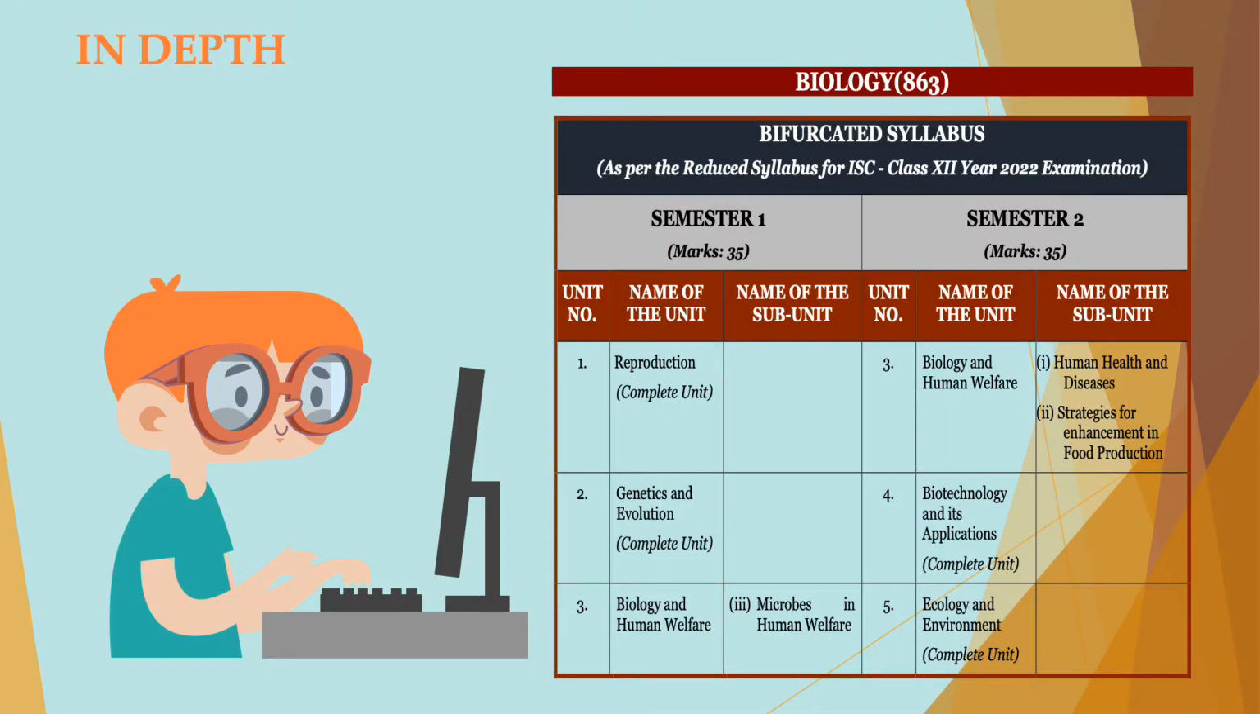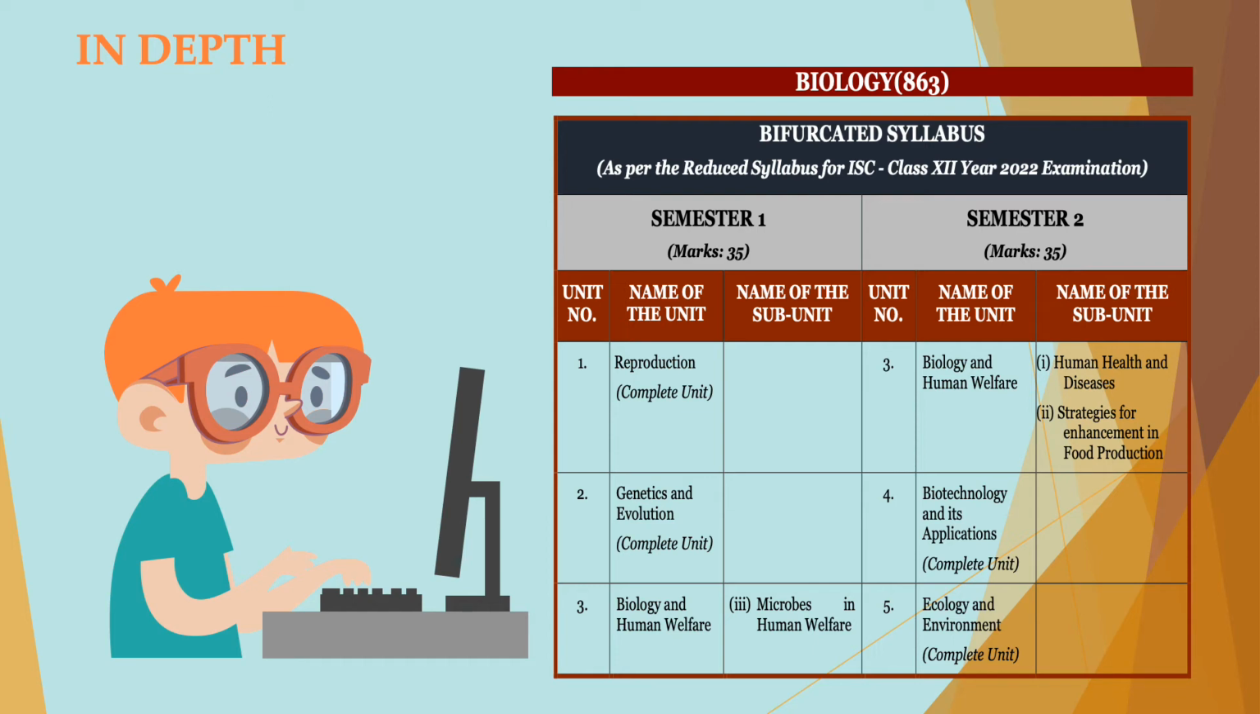Now, specifically, when we talk about biology, this is your bifurcated syllabus of term 1 and term 2. As you can see here, term 1 is 35 marks, term 2 is 35 marks, total is 70 marks, fine, and 30 marks from your practicals and projects. So this semester 1, you'll only have reproduction, that's a complete unit, matlab nothing is removed.